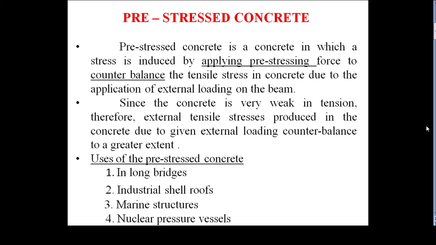Industrial shell roofs are one of the best examples made with prestressed concrete. Then marine structures, nowadays we go for prestressed concrete because its lifespan is more compared to RCC. Then nuclear pressure vessels, this is also one of the special concrete uses, where we go for prestressed concrete.